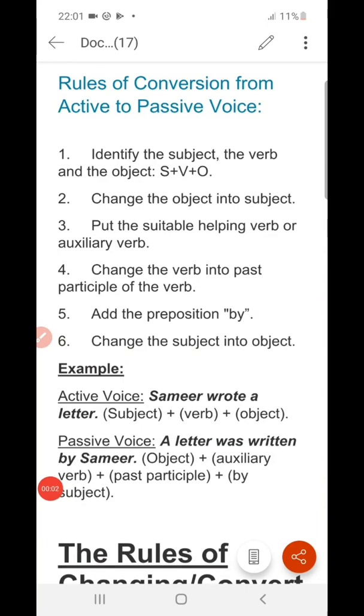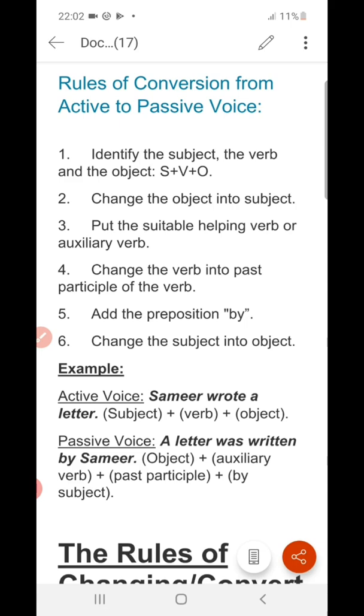Let's look at the rules of conversion from active to passive voice. Number 1. Identify the subject, the verb and the object: S plus V plus O. So you have to identify, recognize properly which one is the subject, which one is the verb, better to say the main verb, and the object.